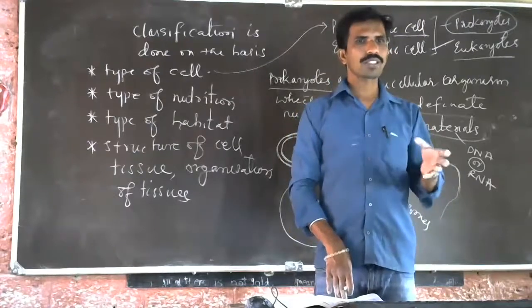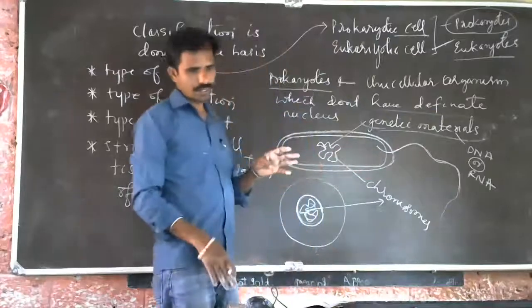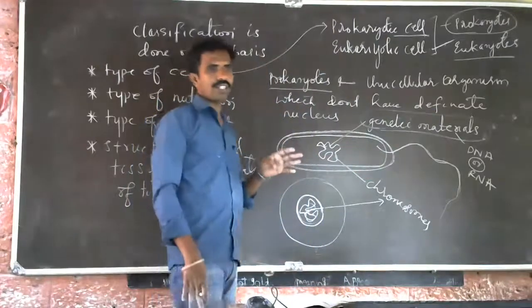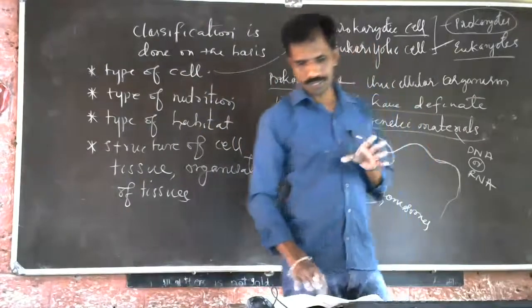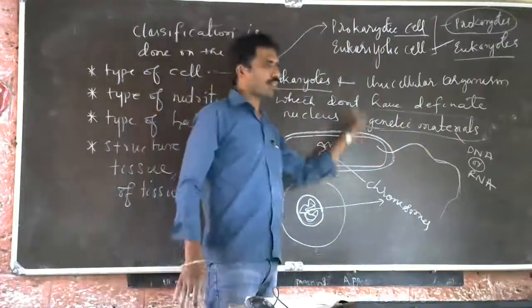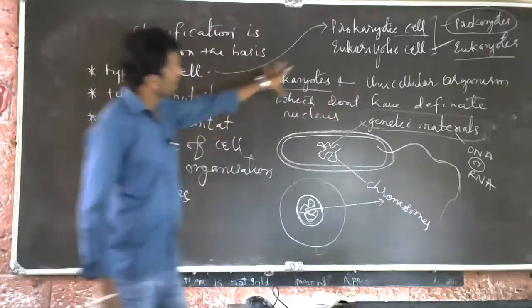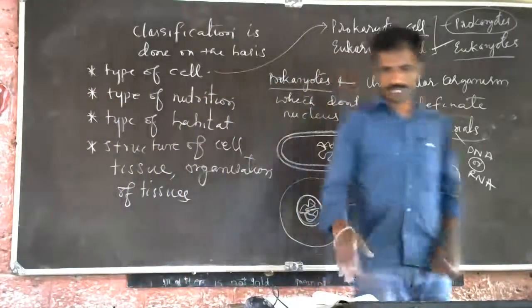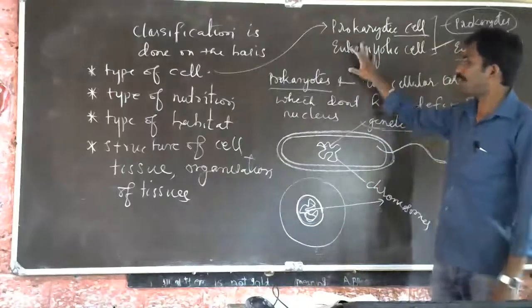So already you have studied this. Understood? Some of the concepts you have studied, some you have not studied. In this chapter some concepts I have covered, so for those who studied, I will go fast. How it is classified is very important here. Understood? That is prokaryotic and eukaryotic.